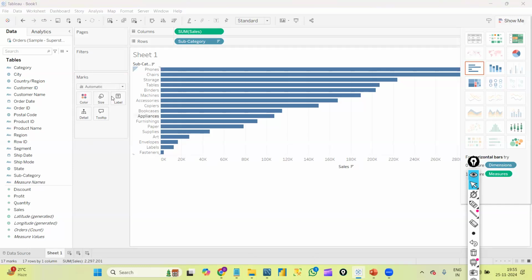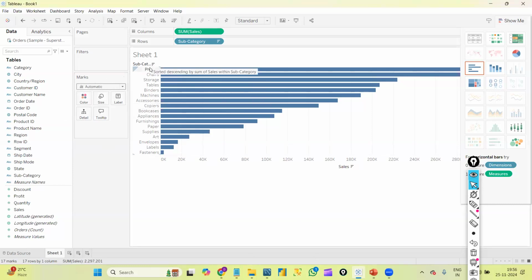By using these options, we can do some settings, like if I want to change the color, change the size, or give some labels, we have so many options. We will discuss every option in detail going forward. But in the marks card, we have some settings, and we can just use them whenever required.